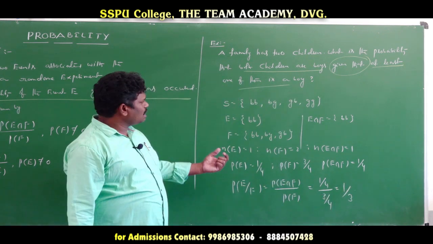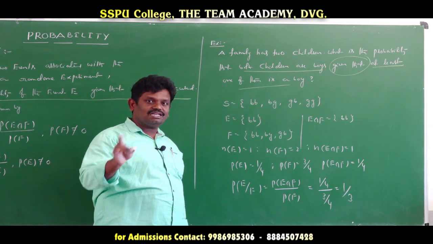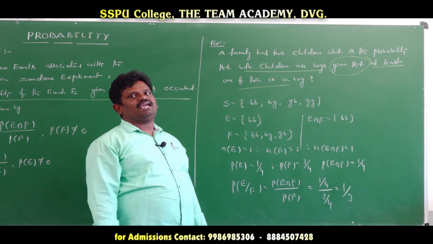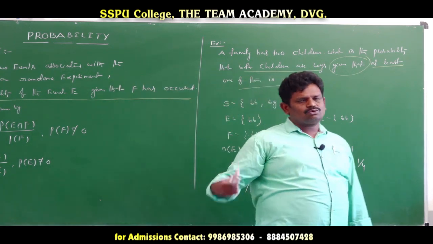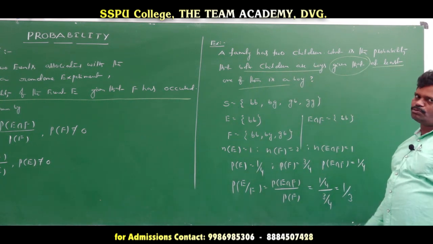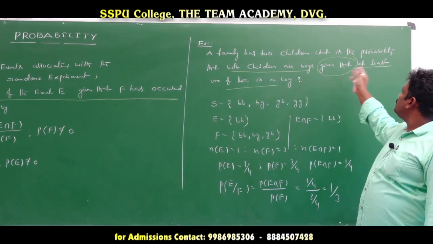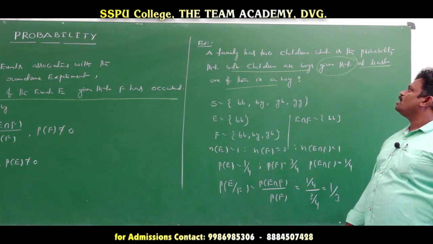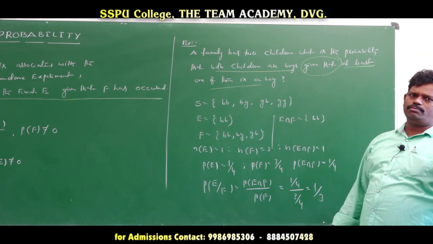Okay, now this type of question is given as conditional probability. How do we identify that the given question is conditional probability? The word given, given that. Sometimes it says known, the word known, or given. So if you use these hints in the questions, we can solve them. If the question says given that, there it is conditional probability. Known that at least one of them is a boy, like that also, is a conditional probability problem.